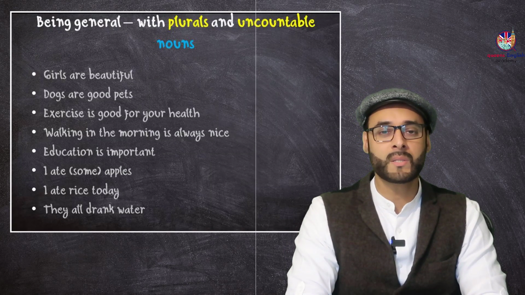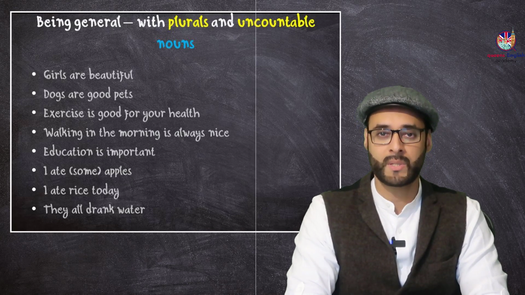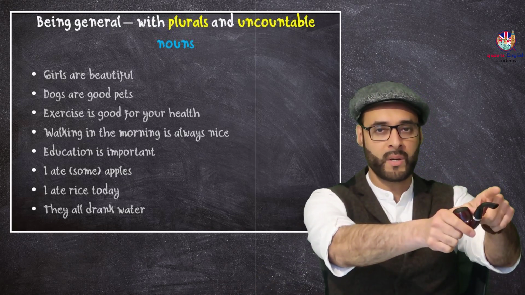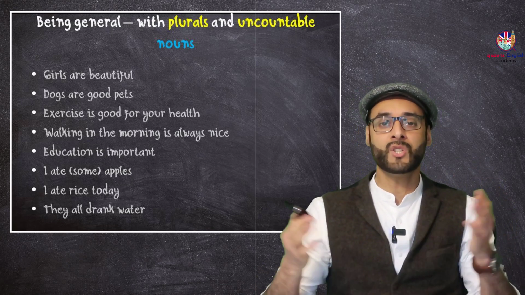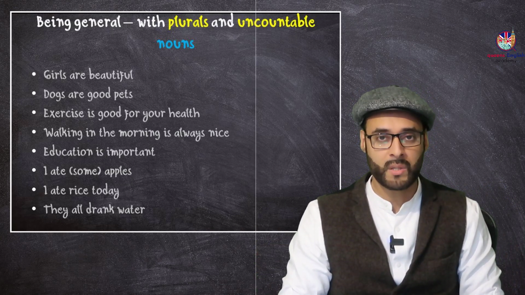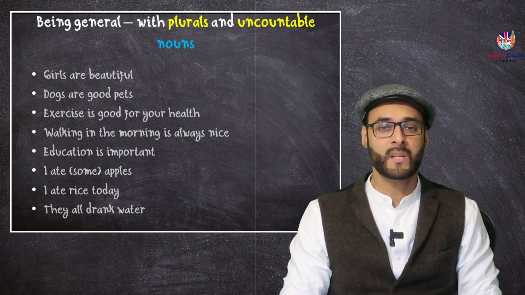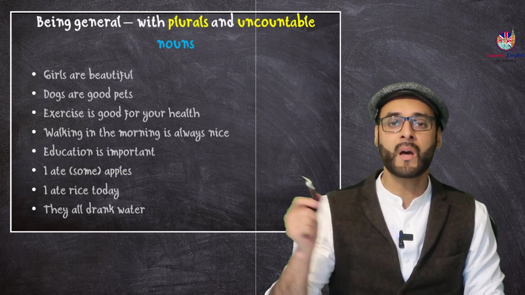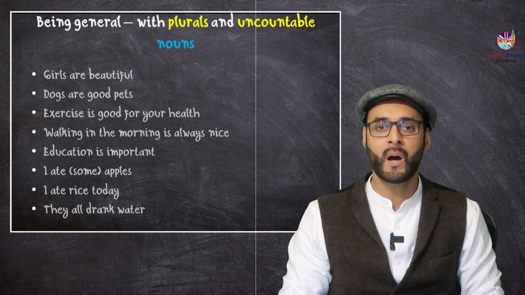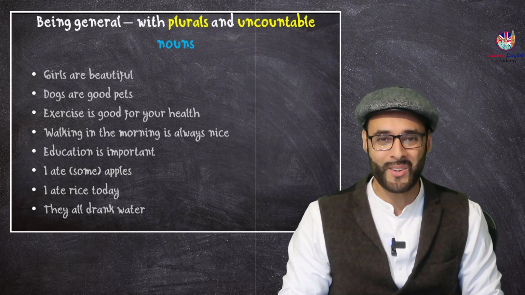We don't use articles when we make general statements. When we say, for example, girls are beautiful, this is general. I'm not talking about a group of girls over there, but I'm talking in general. Girls are beautiful. Dogs are good pets. Exercise is good for your health. I won't say the exercise is good for your health, or a exercise is good for your health. No, I will say exercise is good for your health.